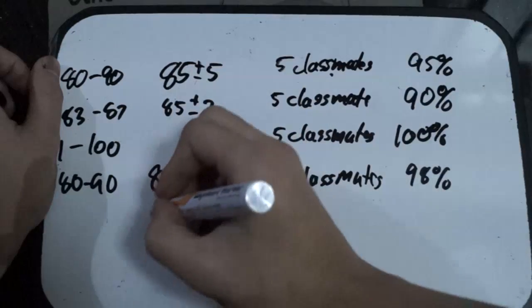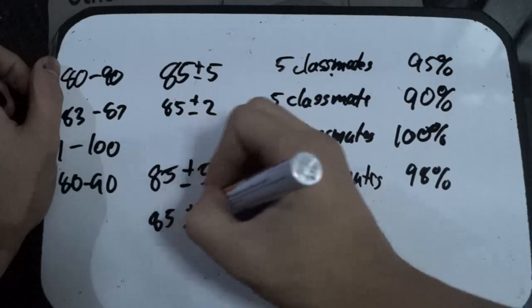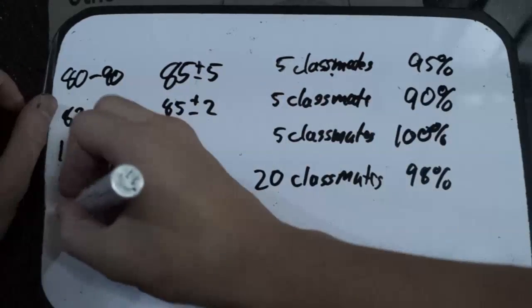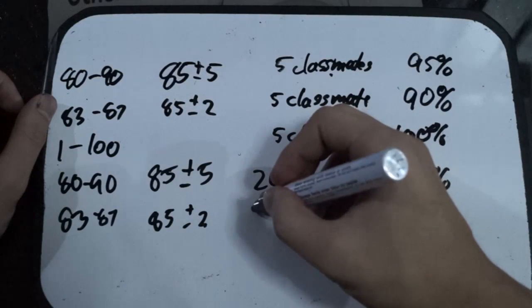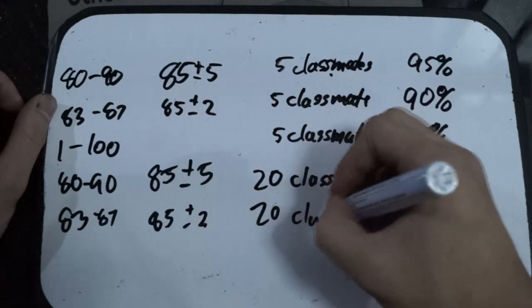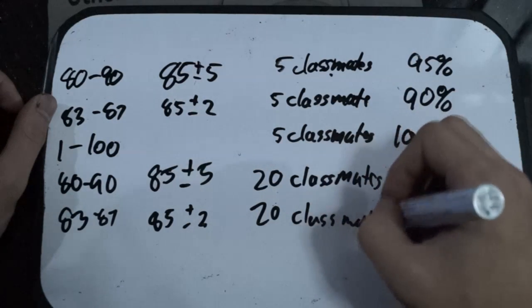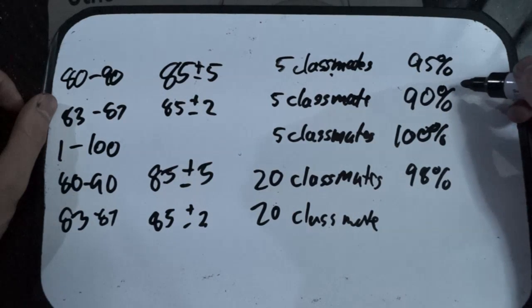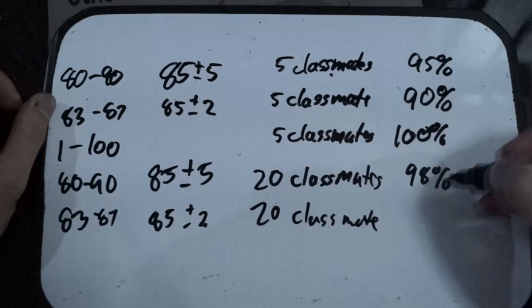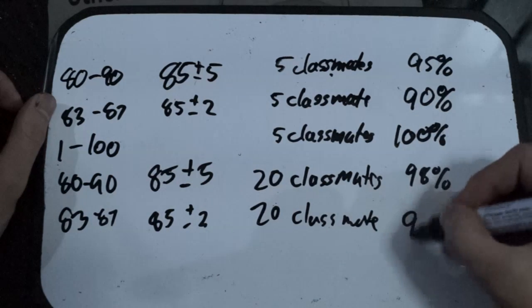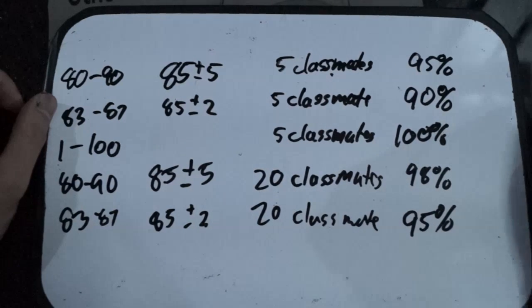How about a range of 85 plus minus 2, so 83 to 87 again. I asked 20 instead of 5. So I would be more confident than before. So instead of being just 90% confident, I would be 95% confident.